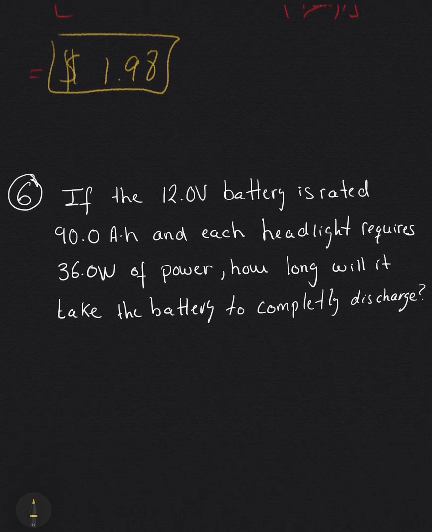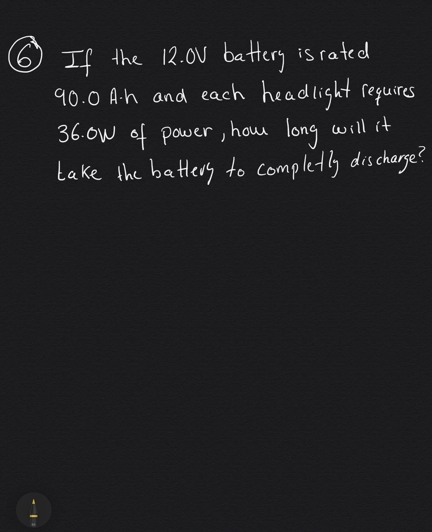Right, and the last one is question number 6. Again, I'm going through these quite fast. These are older discussion problems, and you can stop the video and try them yourself. Please try all of them. Question number 6: a car owner forgets to turn off the headlights of the car while it's parked in the garage. If the 12 volt battery is rated to be 90 amp hour, and each headlight requires 36 watts of power, how long will it take the battery to completely discharge?